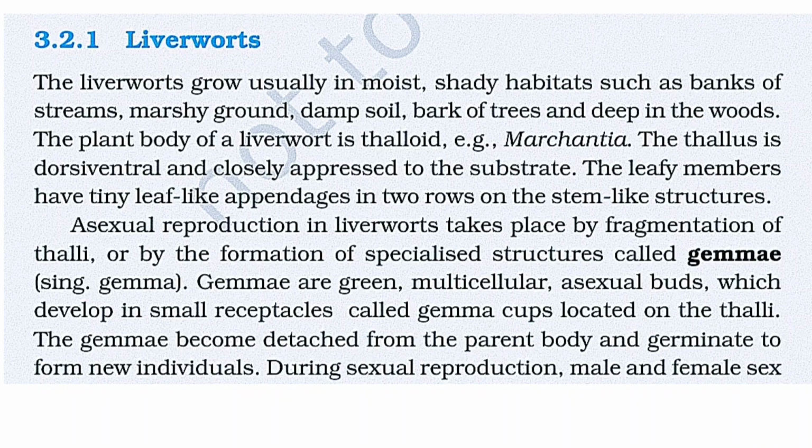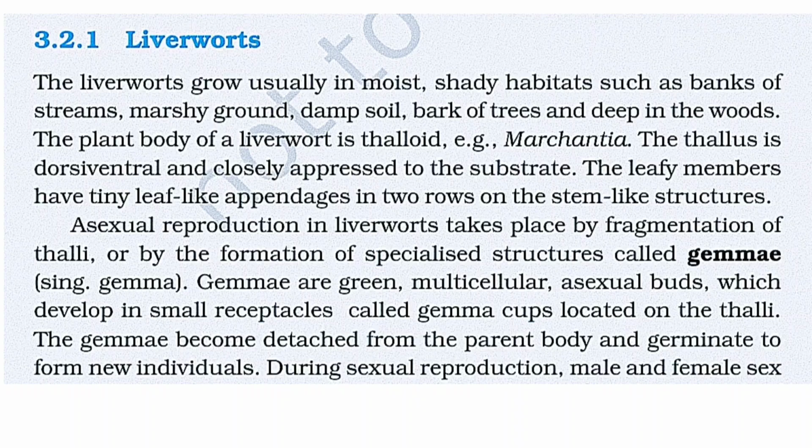Liverworts. The liverworts grow usually in moist, shady habitats such as banks of streams, marshy ground, damp soil, bark of trees, and deep in the woods. The plant body of the liverworts is thalloid, example Marchantia. The thallus is dorsiventral and closely appressed to the substrate. The leafy members have tiny leaf-like appendages in two rows on the stem-like structure.